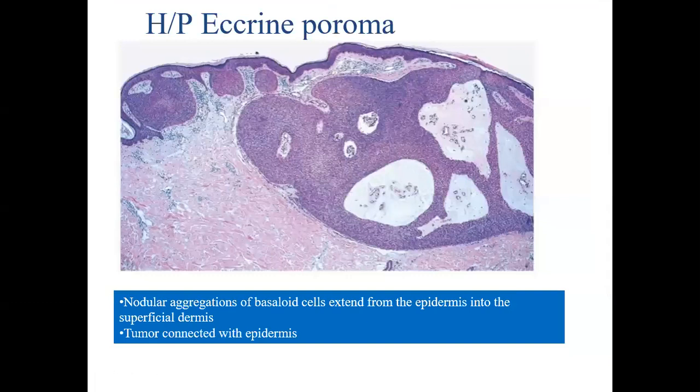Again, the histopathology is quite characteristic. There are nodular aggregates of basaloid cells extending from the epidermis into the superficial dermis, and the tumor is connected with the epidermis. These are the basaloid aggregates which are originating from the epidermis, and these are all aggregates, but the connection remains with the epidermis. This connection has to be demonstrated for histopathological confirmation of eccrine poroma.